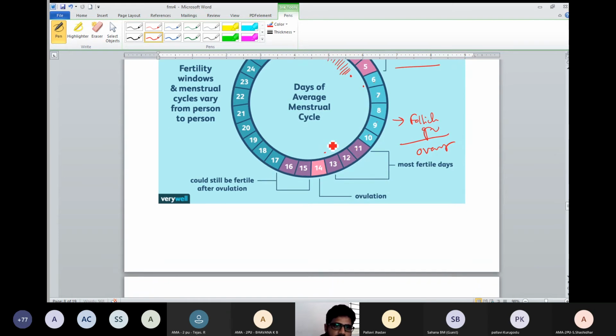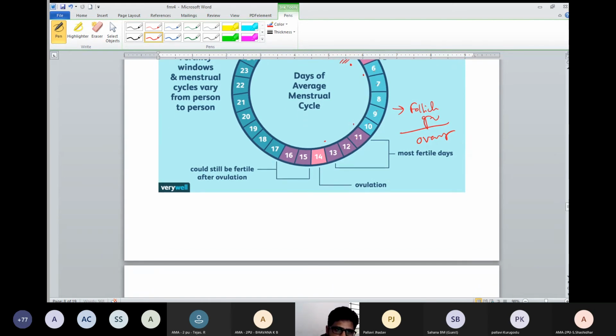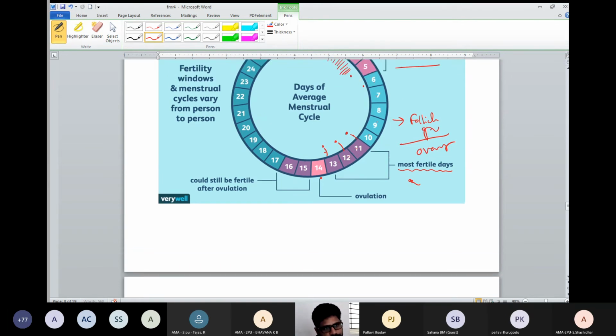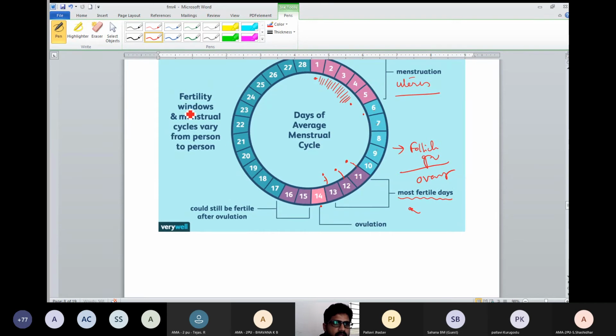Then at this time the ovary may release the secondary oocyte. Here it may be released, here it may be released, even on 2 days or 3 days, because of temperature changes in the woman. At that time if the sperm enters, fertilization takes place and pregnancy. That's why the most fertile days are 3 days before ovulation or 2 days after ovulation. Pregnancy can be achieved. Next, the fertility windows of the menstrual cycle vary from person to person.